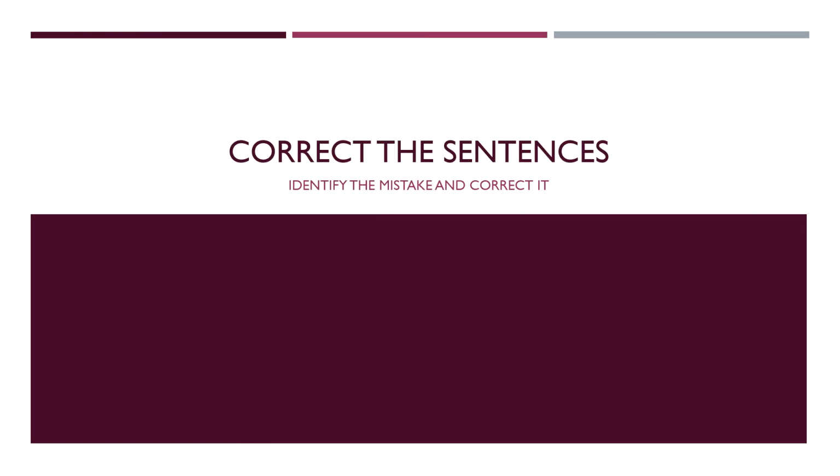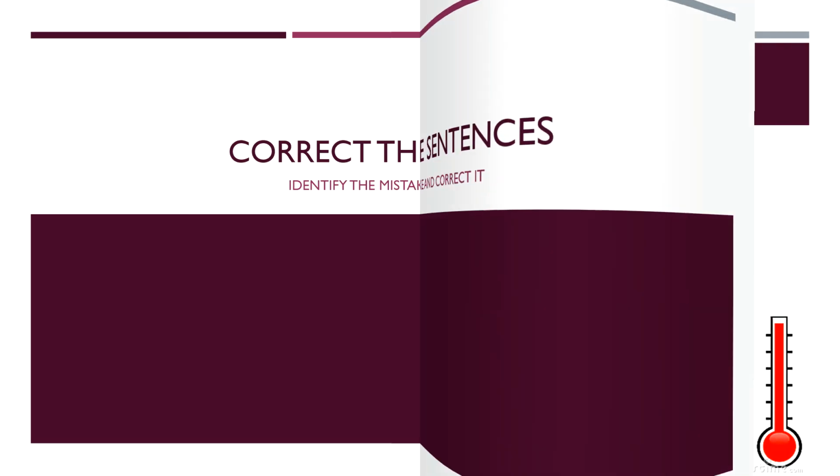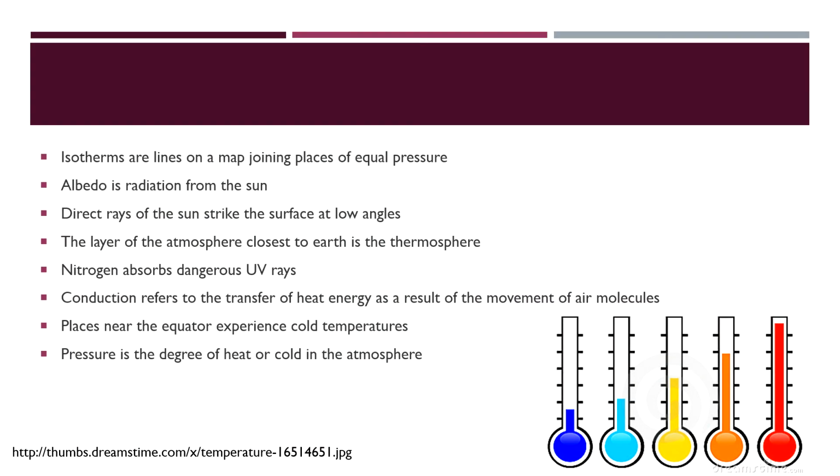Now, a little activity for you. See if you're able to correct these sentences. Identify the mistake and then correct it. Here are the sentences. So please pause the video, correct these sentences, and once you've corrected them, then come back and check yourself and see whether or not you are on the right track or not.